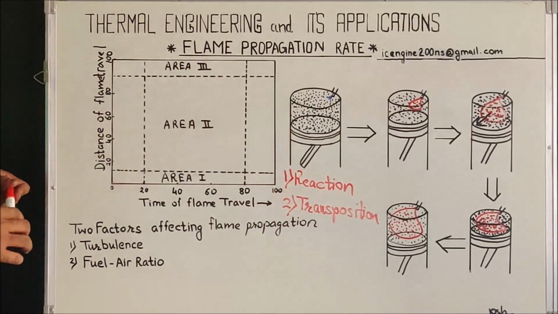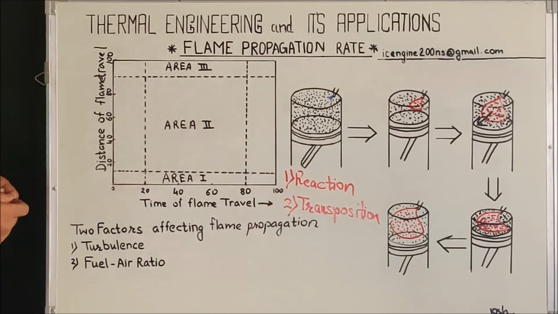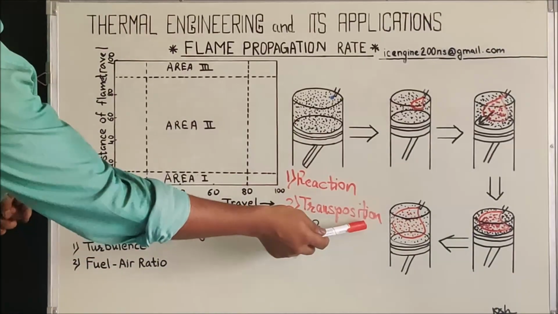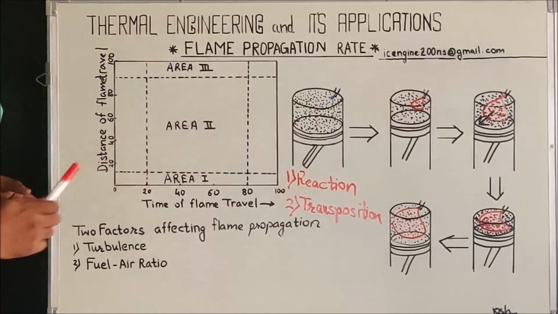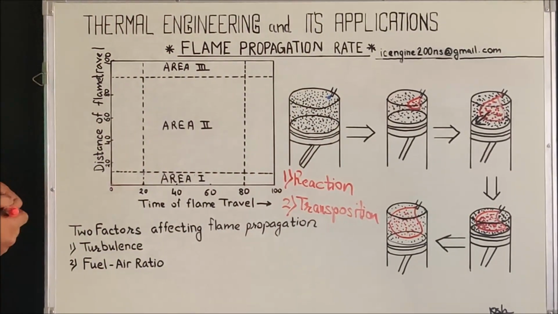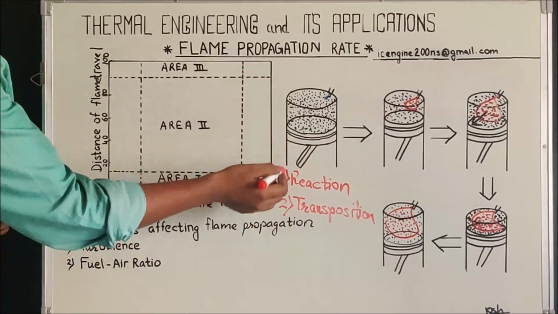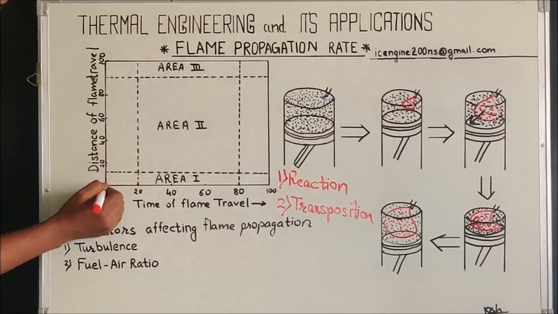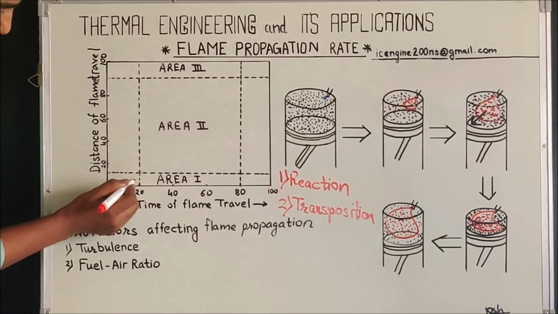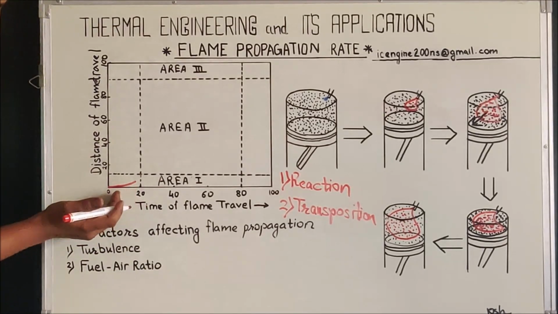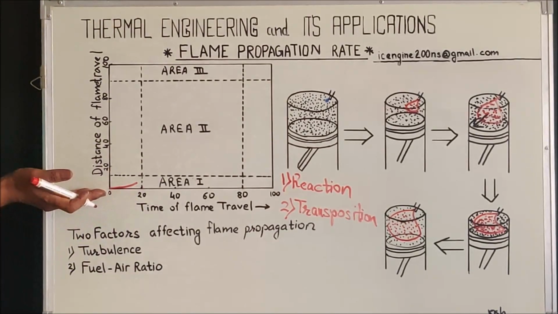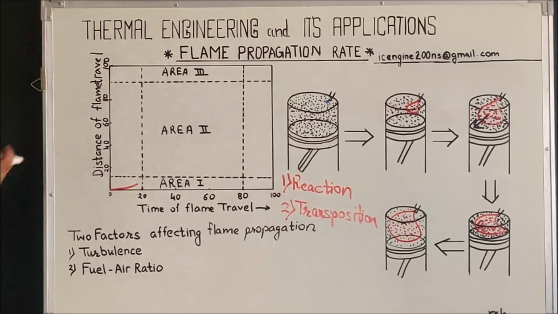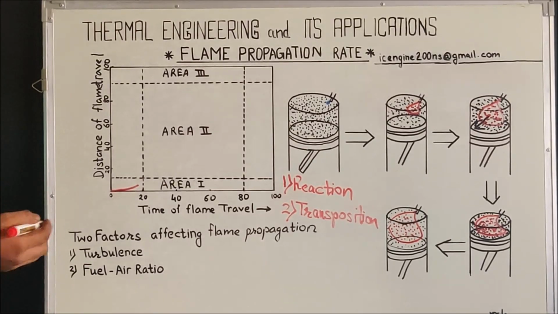The reaction rate will be almost zero or very less, as well as the transposition rate, because there won't be any pressure differential between the burnt and unburnt charges. Therefore, during the initial time of the piston travel, the distance that the flame is covering is very less. So you can observe over here, almost for 16 to 18%, what you get is a very small distance of the flame travel.